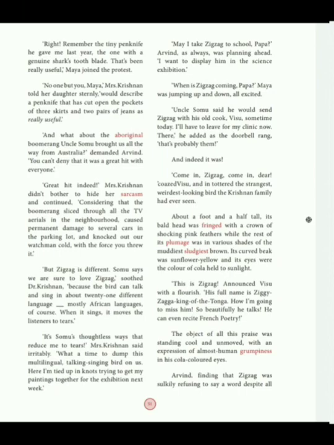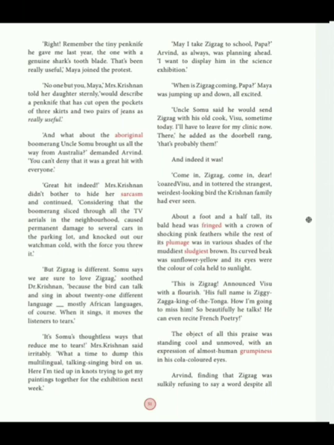But Zigzag is different, Somu says. We were sure to love Zigzag, soothed Dr. Krishnan. But Dr. Krishnan slowly telling, don't compare our pet Zigzag with that, because this is a very lovable bird. So you will surely love it, because the bird can talk and sing in about 21 different languages.